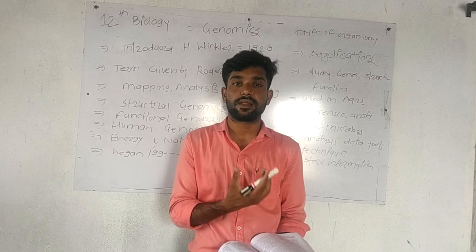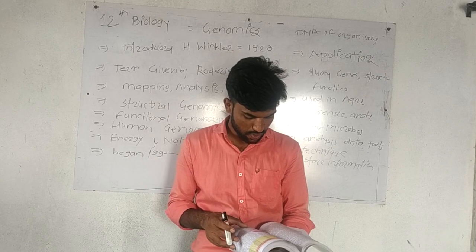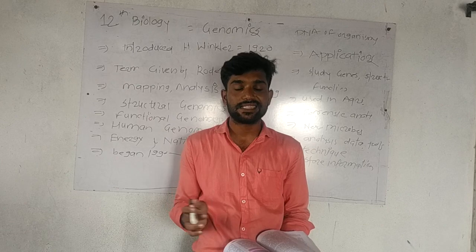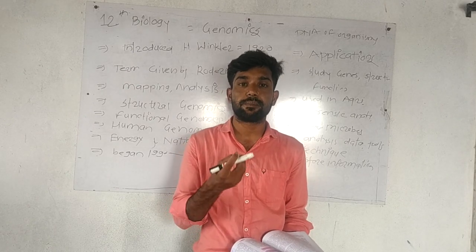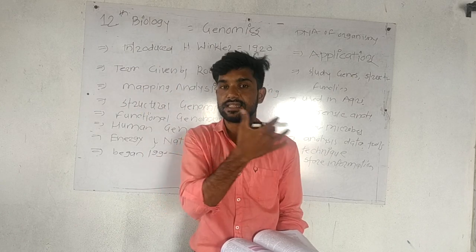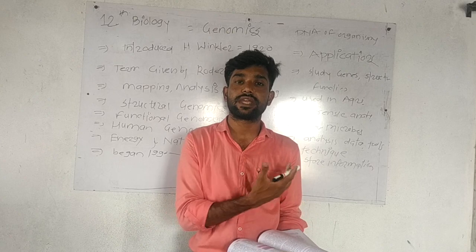They are taking certain organisms, such as the bacterium E. coli, Drosophila the fruit fly, and yeast, to study and identify genes, because human genes and the genes of these animals are correlated. That is why they are taking them.